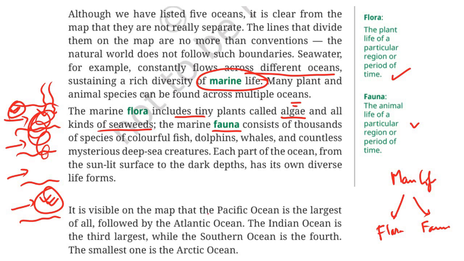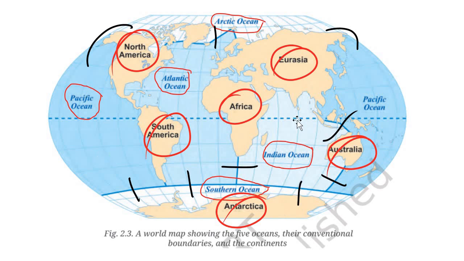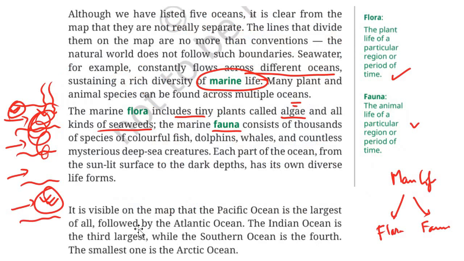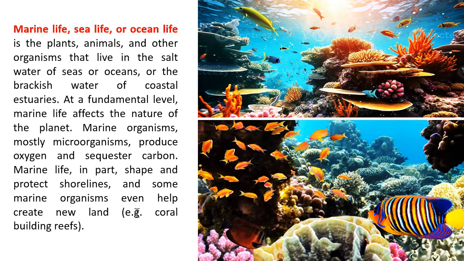Now, it is visible in the map that the Pacific Ocean is the largest of all. See over here, Pacific Ocean. It is existing on this side as well as this side as well, followed by the Atlantic. So, number 1 largest is Pacific Ocean, number 2 is Atlantic Ocean, followed by number 3, which is Indian Ocean, where the Southern Ocean is the 4th one, and the smallest one is the Arctic Ocean. Okay, students, important.